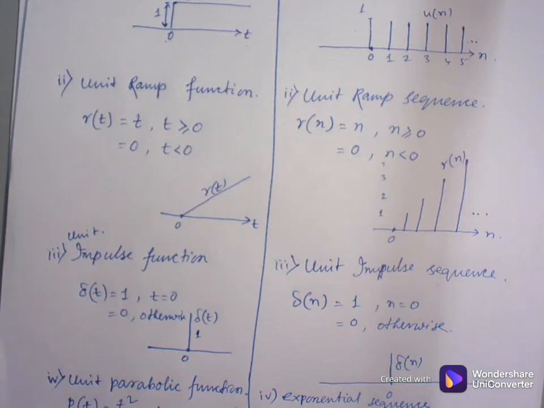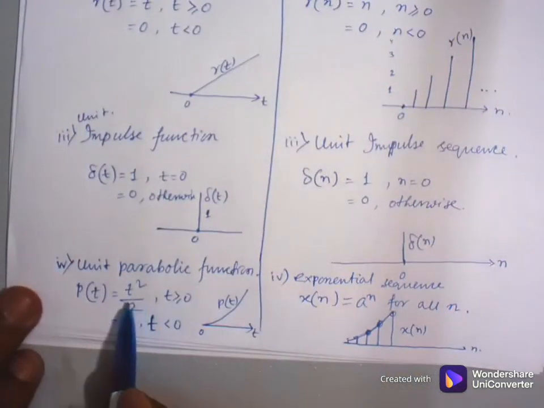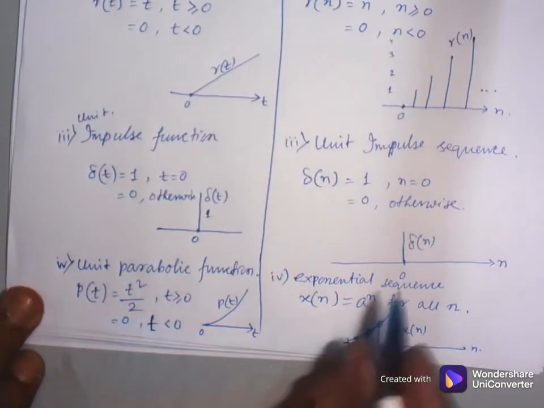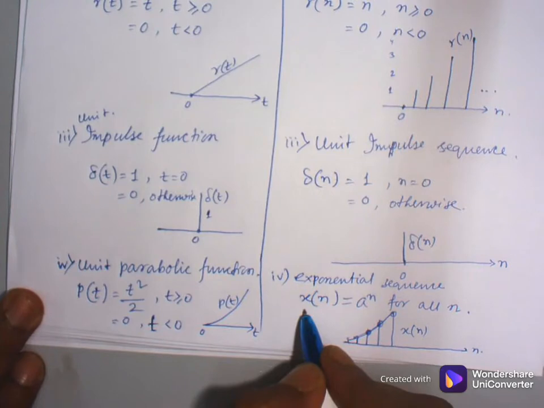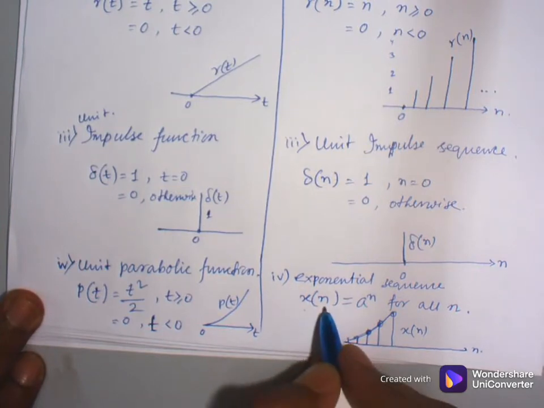And the exponential signal is also part of continuous time signal. In case of continuous time signal, just replace the n with t.